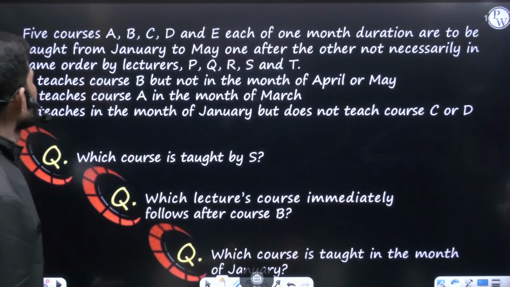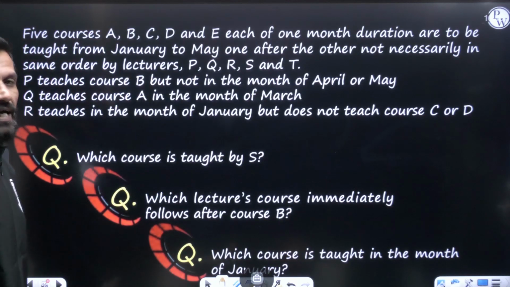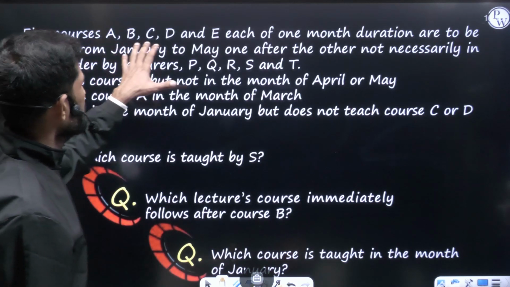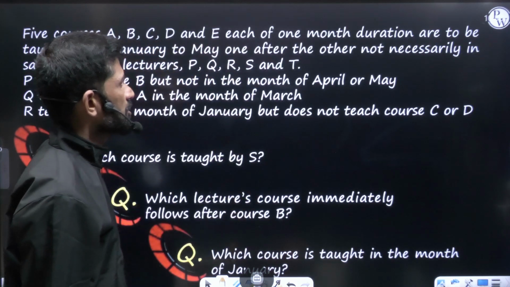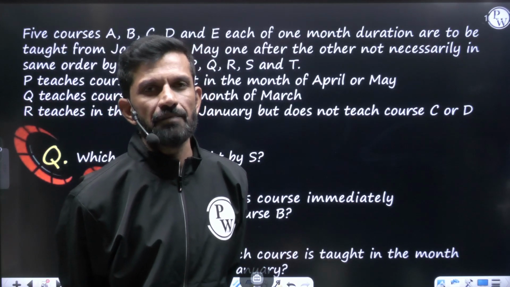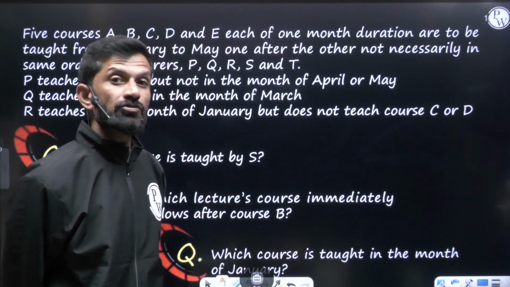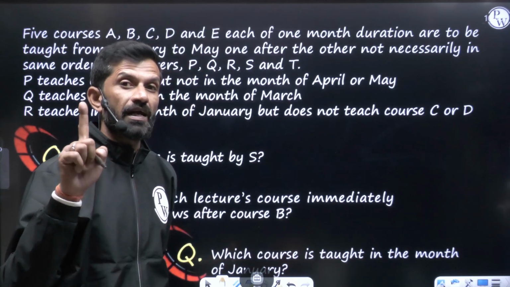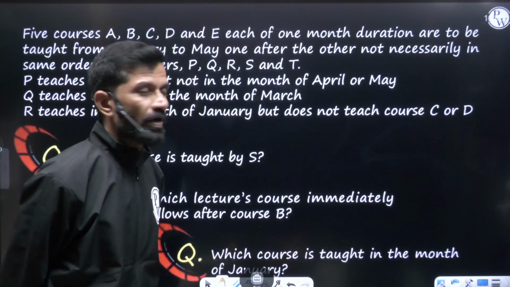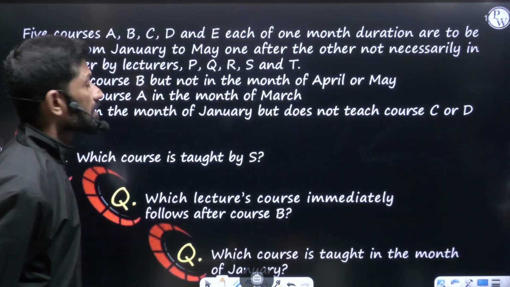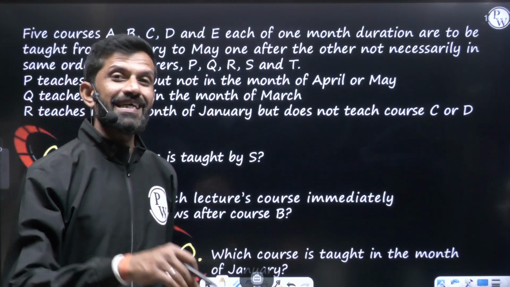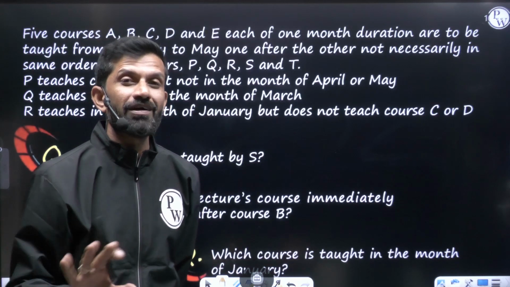Now one more, they have given here some data, and based on that the question they are asking here. Remember the data they have given: 5 courses A, B, C, D, E, each of 1 month duration. So there are 5 courses, course A, course B, course C, like that up till course E, and every course is of 1 month duration, means every course will run for 1 month. They are to be taught from January to May, one after other, not necessarily in the same order, means it is not respectively. Don't think that course A is January, course B is February, not like that.